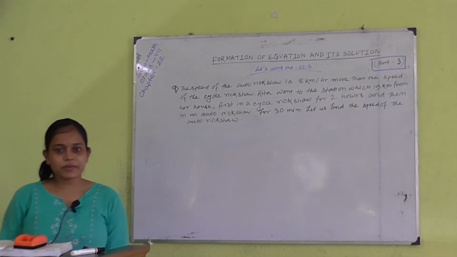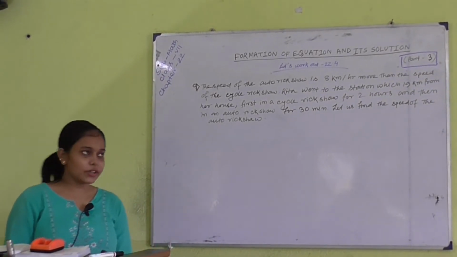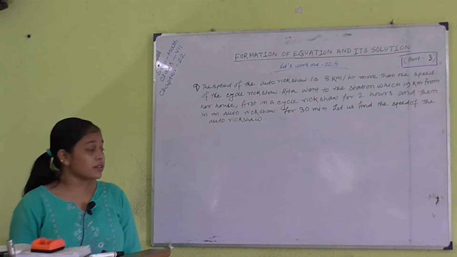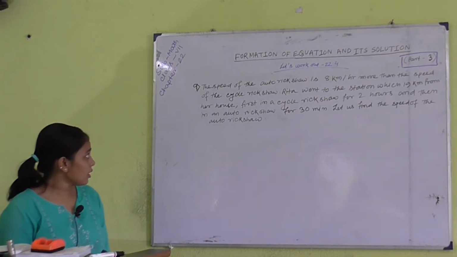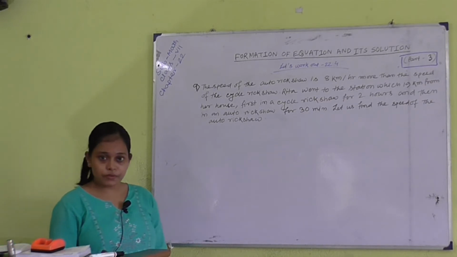We complete the left part of Let's Work Out 22.4 of chapter number 22. Chapter 22 is Formation of Equation and Its Solution for class 7. Now we select problem number 9 of Let's Work Out 22.4.